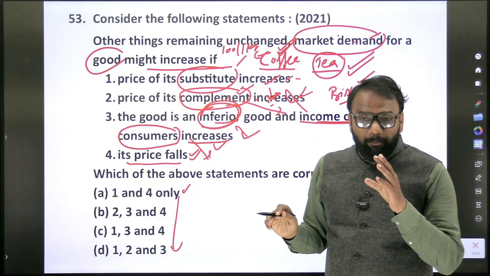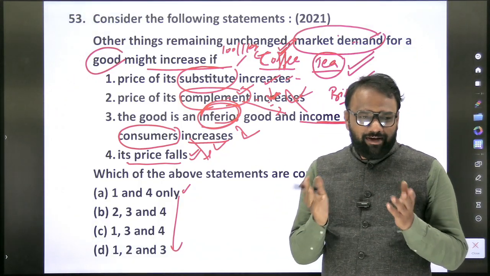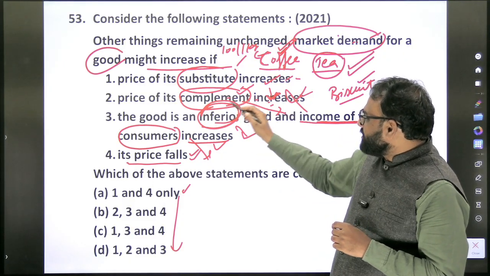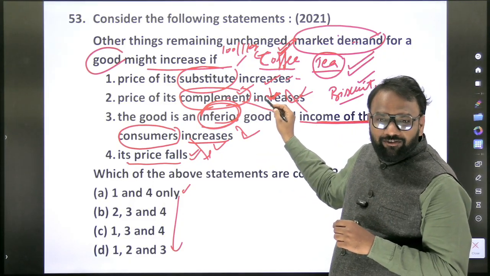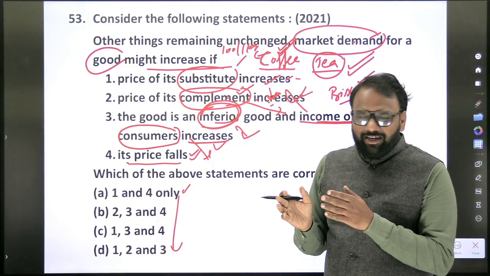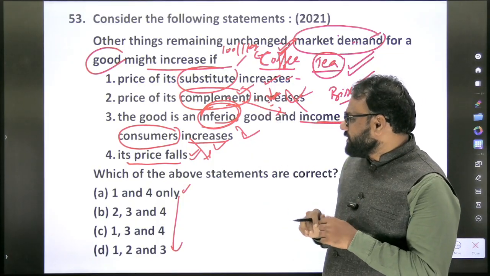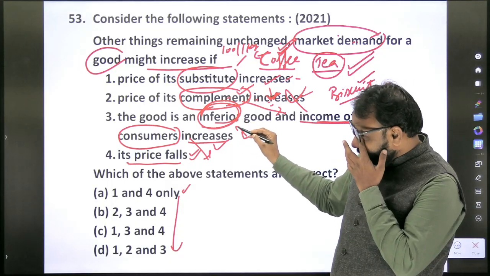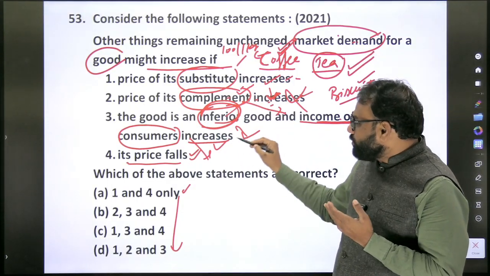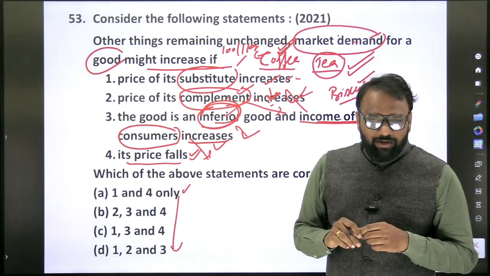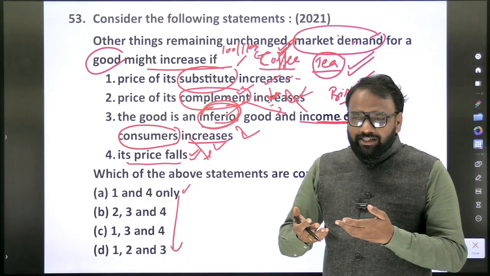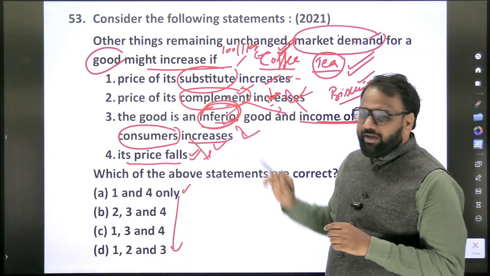We cannot completely say as true or false. It may. Okay, it may. Because coffee demand might increase if its complement price decreases, as we took the example of coffee and biscuit. Again, the worst such examples I am not going to ask. The good is an inferior good. See, the good is a superior good, and the income of the consumer increases. It will be true. Your income has increased and you try to purchase superior good. So third one can also be correct.